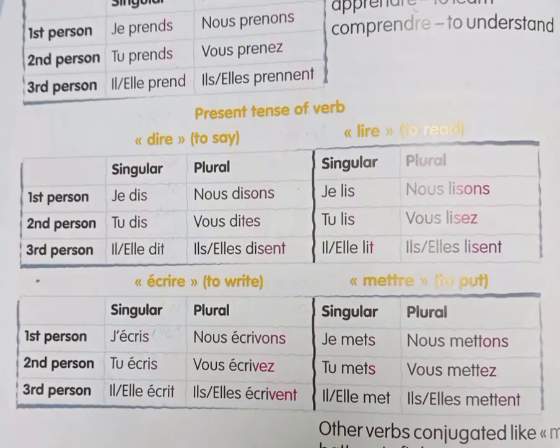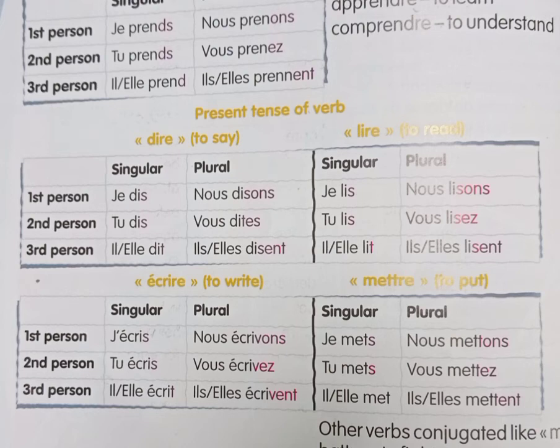So next is the third group of verbs. These are verbs that end with re. Re verbs are the verbs that are irregular. So when you see these verbs, they do not have a specific ending. For example, when you are seeing the verbs of the first group and second group, they have a specific ending in front of each of the pronouns. But when you are seeing the third group, they do not have specific endings. You have to learn them by heart separately.